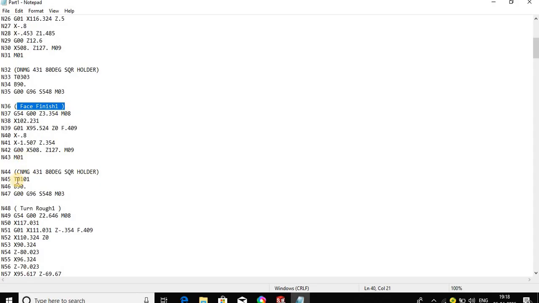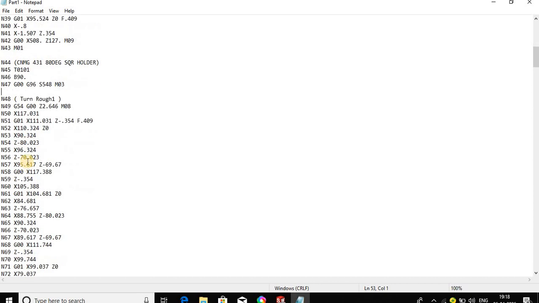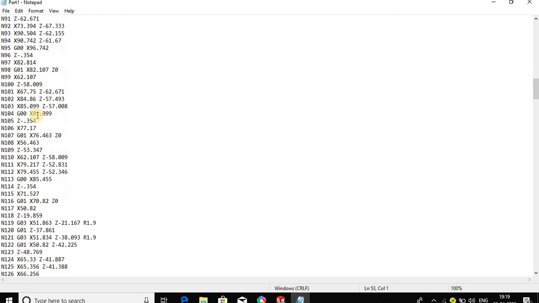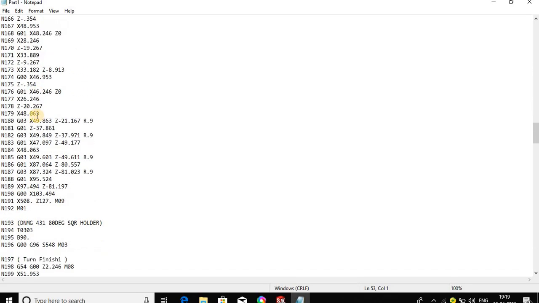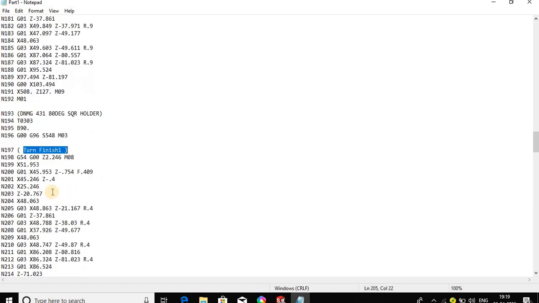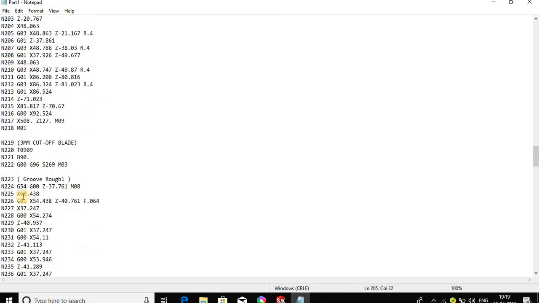After that we change the tool again for the turn rough turning operation. Next, the turn rough operation is completed. Then similarly we complete the turn finish. Then we change the tool for the groove rough operation.